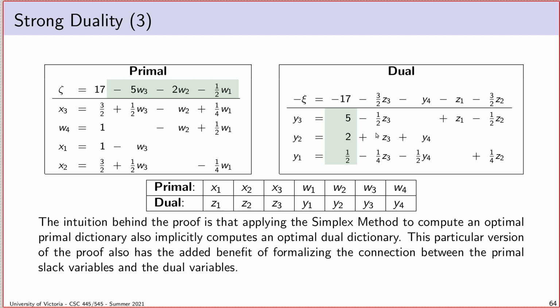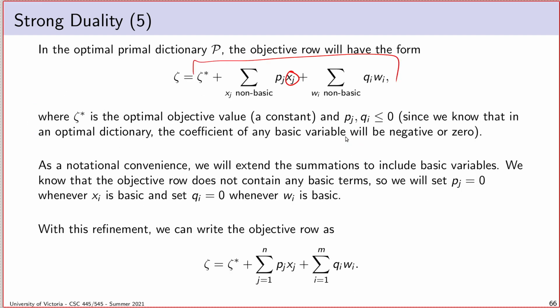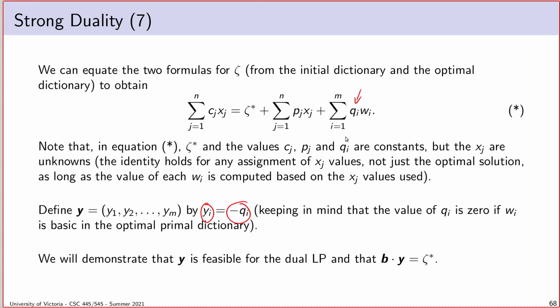What we're going to do in the proof is define each variable y to equal the negation of the coefficient on the corresponding w. And you'll notice in this example here, that is exactly what it does. We're sort of proving this fact in a sense with the proof that we're currently writing. So I define each variable yi to just equal the negation of the coefficient on the corresponding wi in the primal LP.